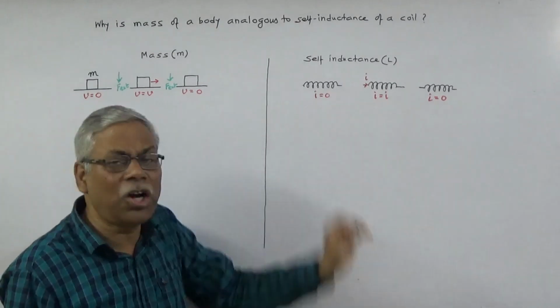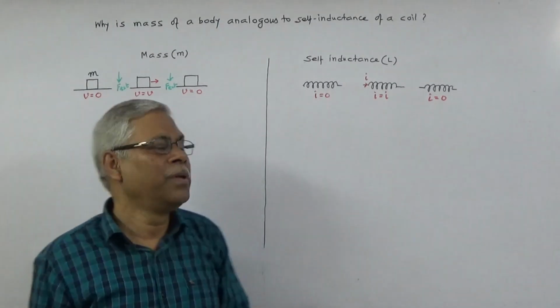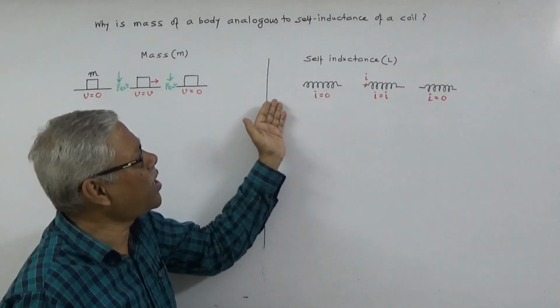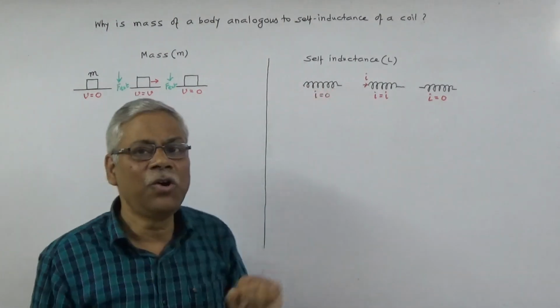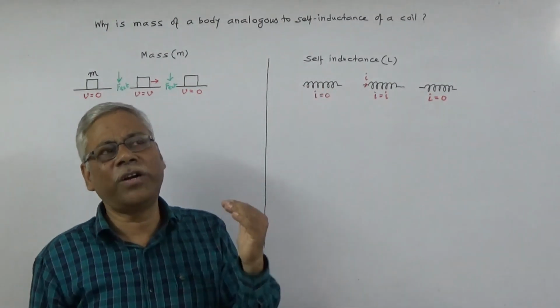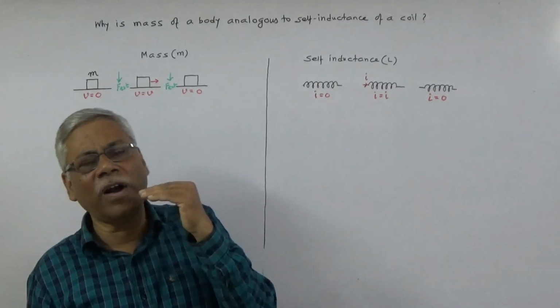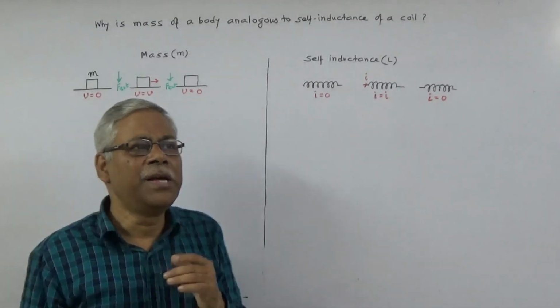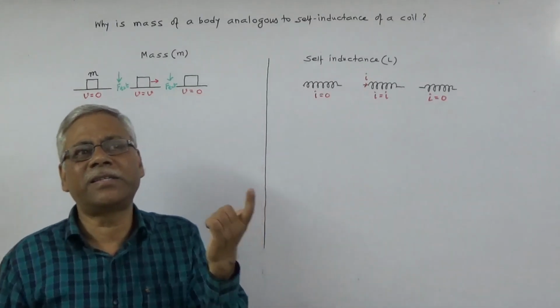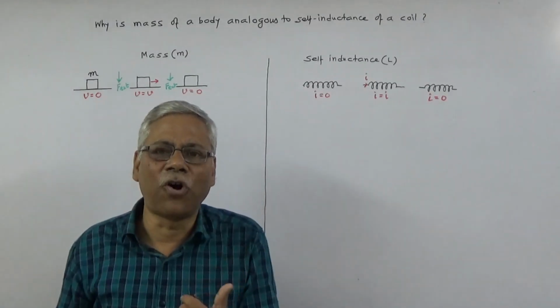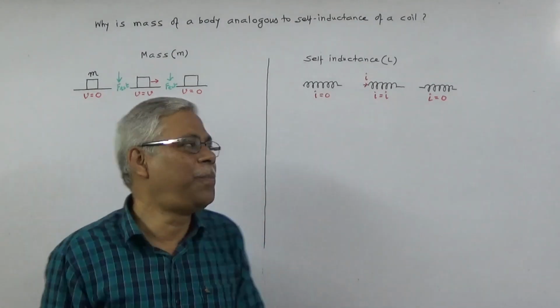This change will not automatically occur when we try to pass a current through the coil; the coil opposes, and in order to overcome that force of opposition, you have to apply external force, and that external force is supplied in the form of EMF of a battery.